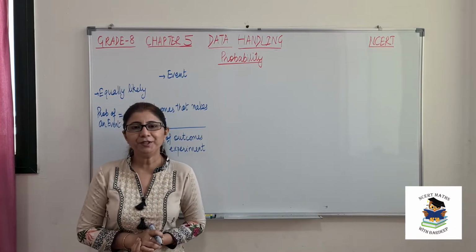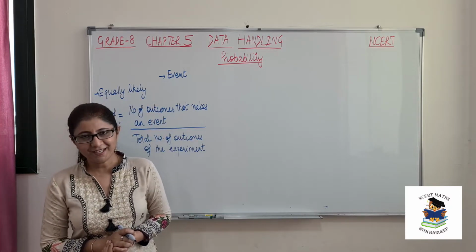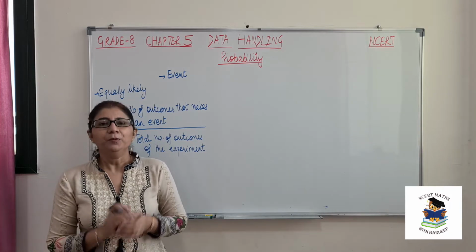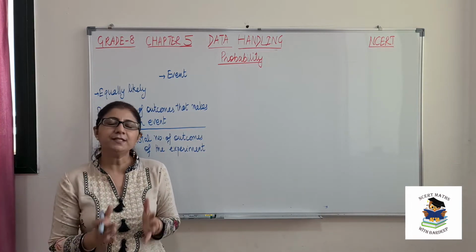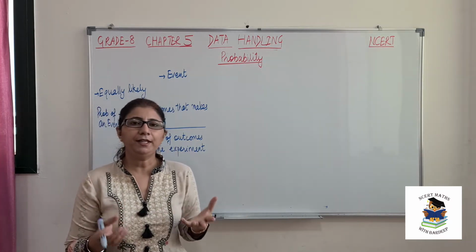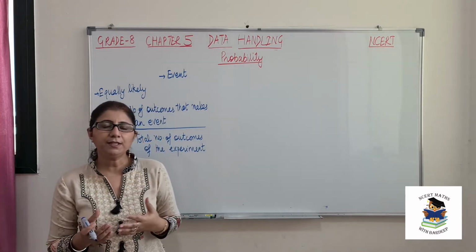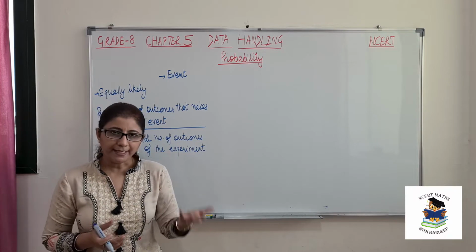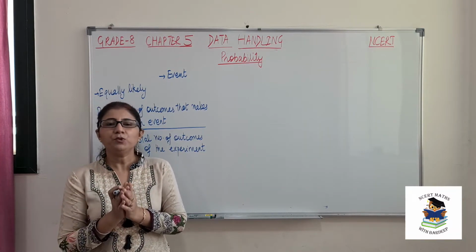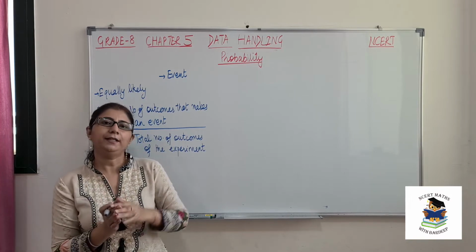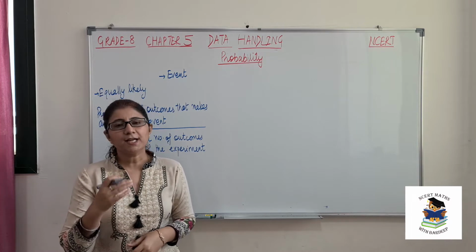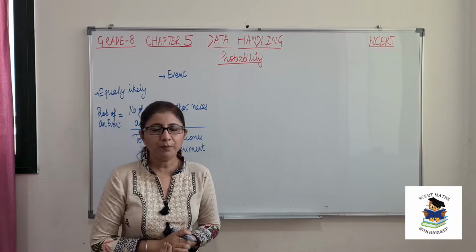Today we are continuing our chapter number 5, that is data handling. So today's topic is probability. Probability means chances of happening something. Okay, so we see in our daily life some events or some things which might happen or might not happen. Those events which we are not sure can be there or cannot be there come under the topic of probability.